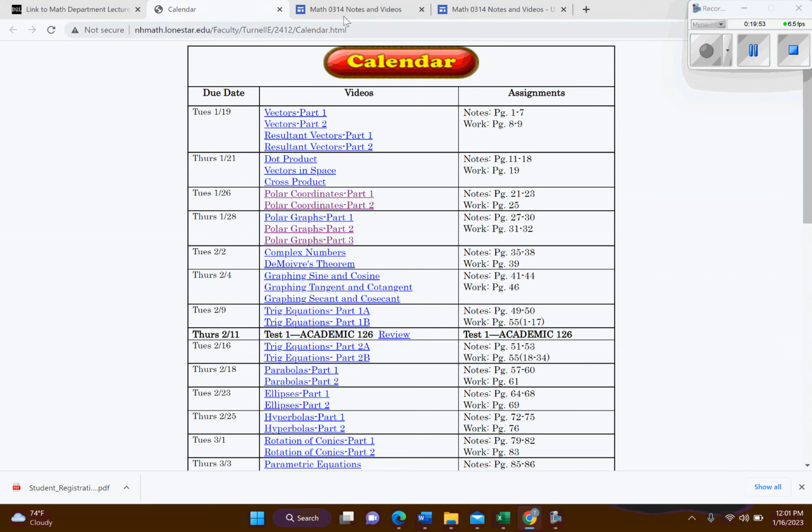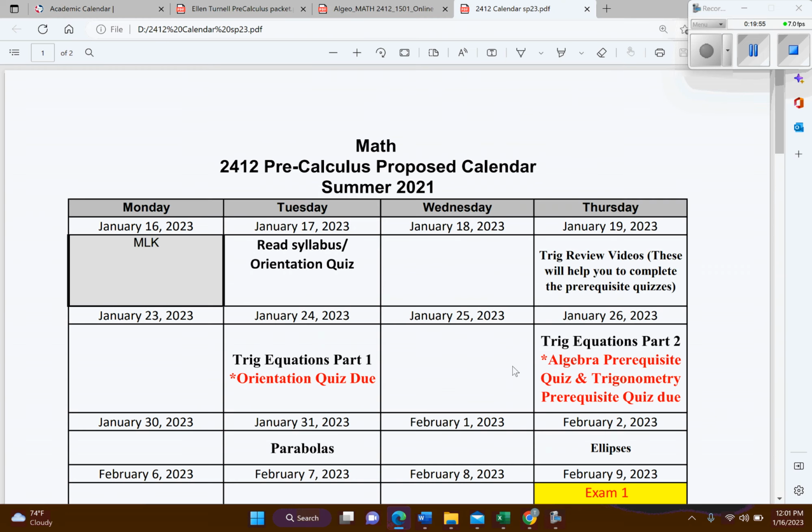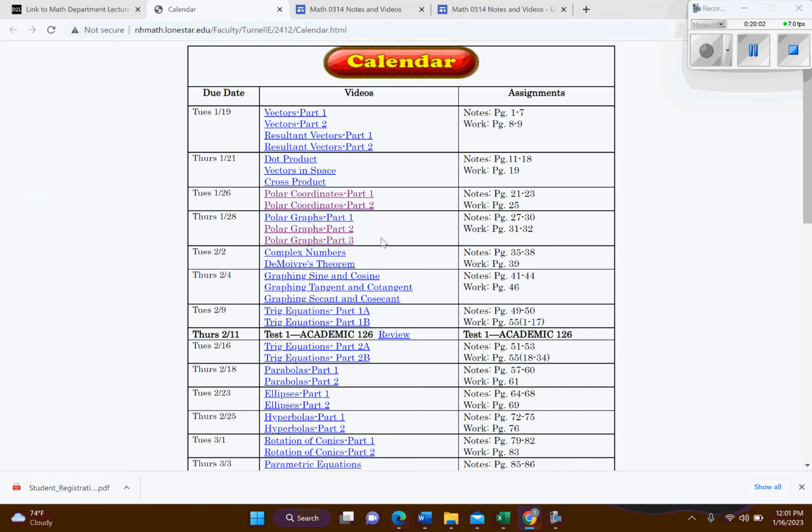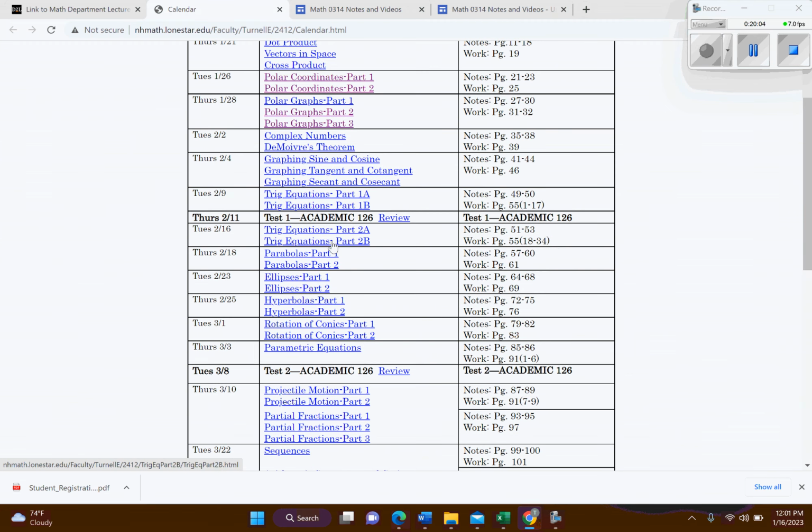So you just have to go to our calendar. And so trig equations part one, and then I'll go back to her page. Trig equations part one is right here, part A and part B. You need to do both of those parts. That's the trig equations part one. She broke it up into two videos.